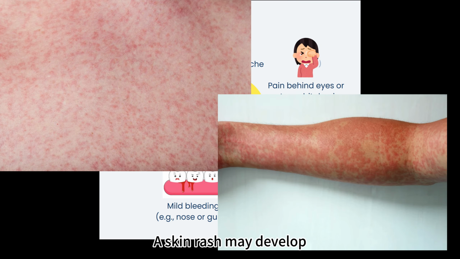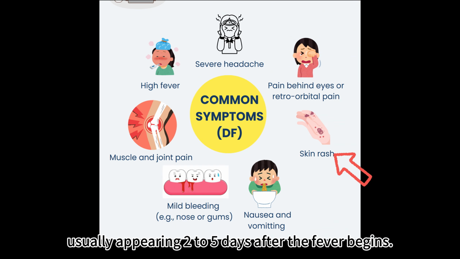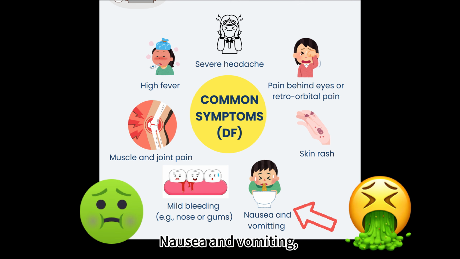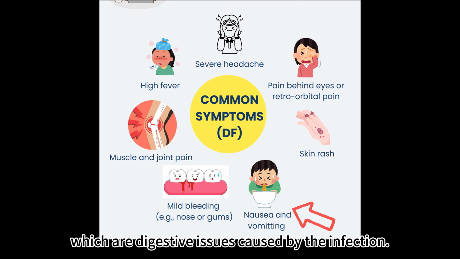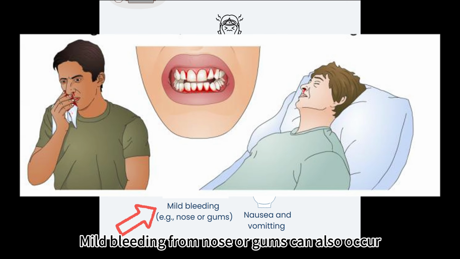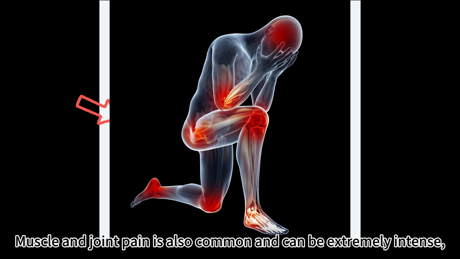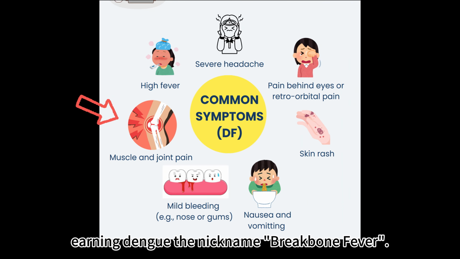A skin rash may develop, usually appearing 2 to 5 days after the fever begins. Nausea and vomiting, which are digestive issues caused by the infection. Mild bleeding from the nose or gums can also occur due to a decrease in platelet count. Muscle and joint pain is also common and can be extremely intense, earning dengue the nickname breakbone fever.